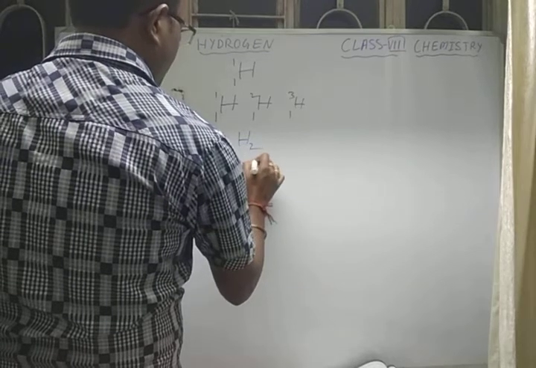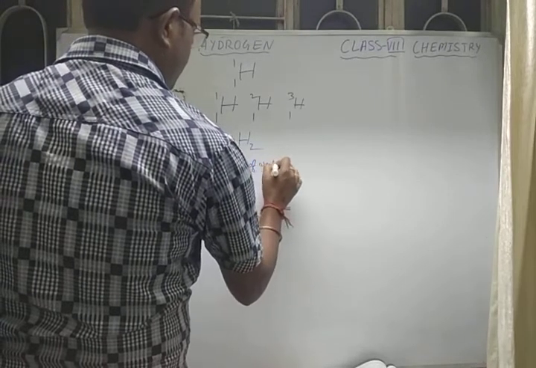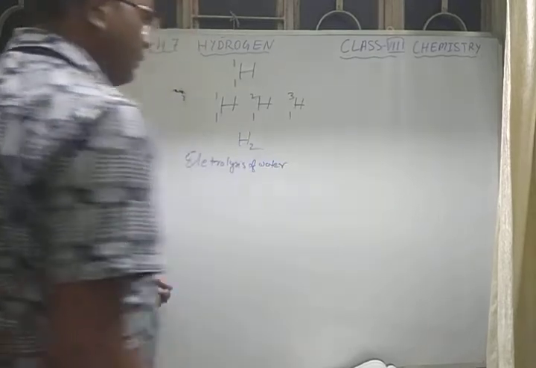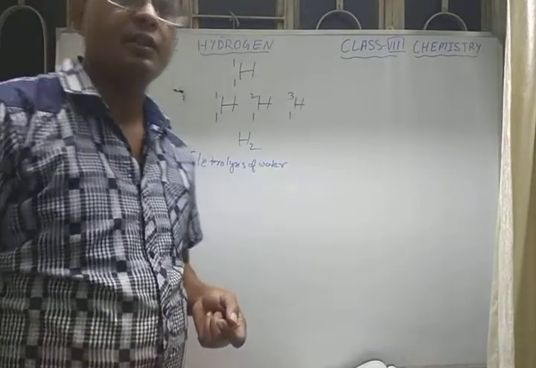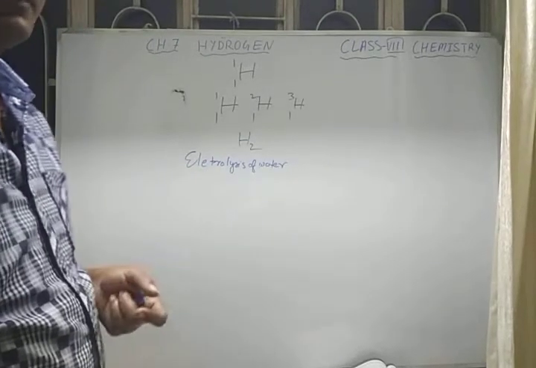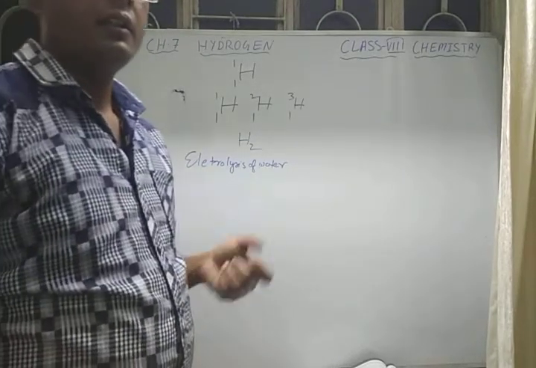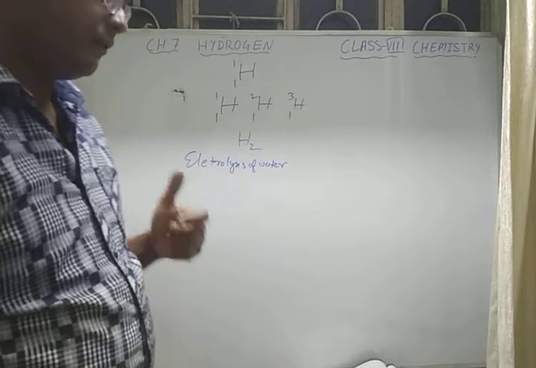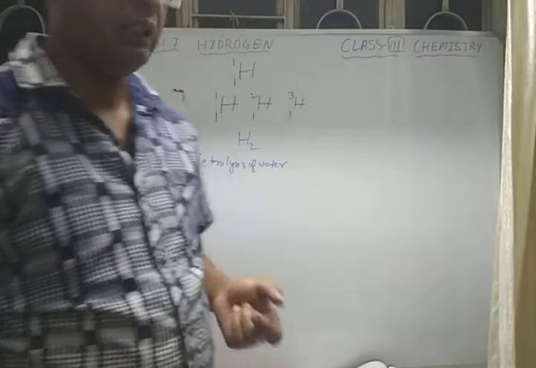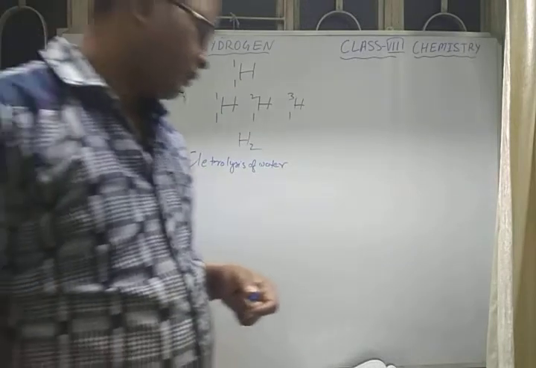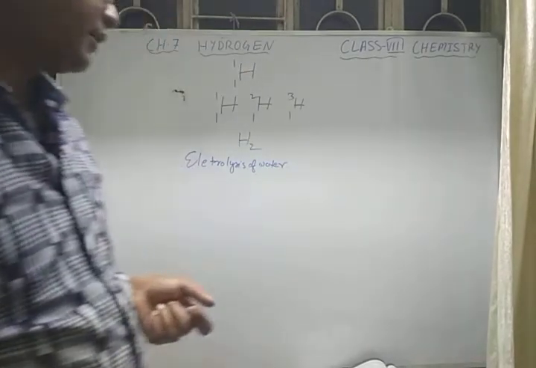When electricity is passed through acidulated water, the water decomposes to form hydrogen and oxygen gas. Here you can see the electrolysis process.